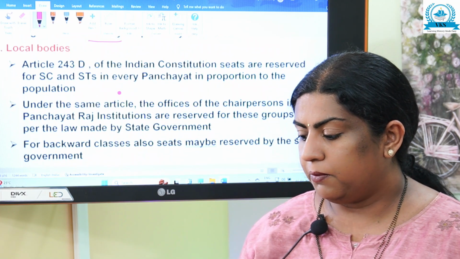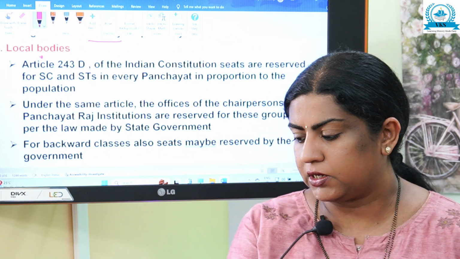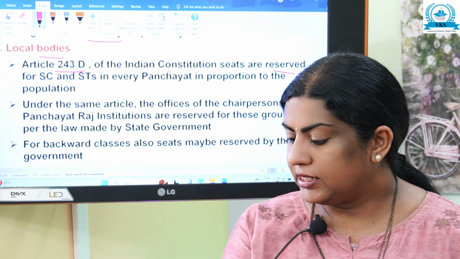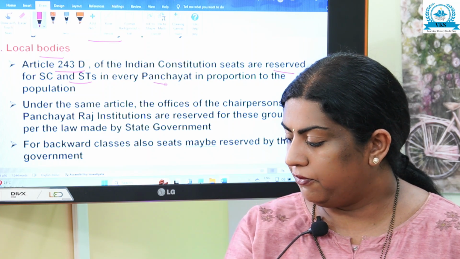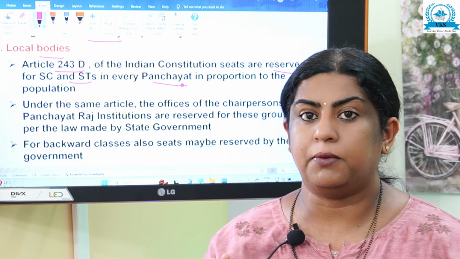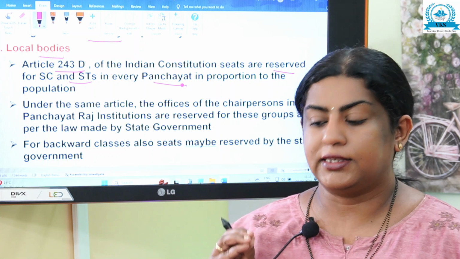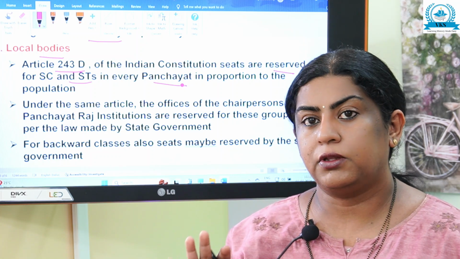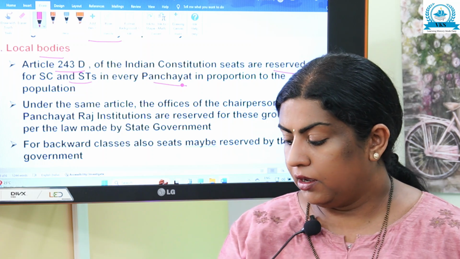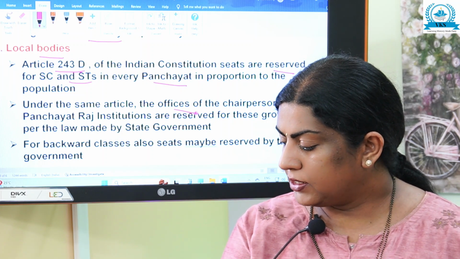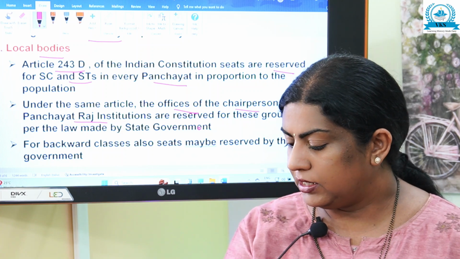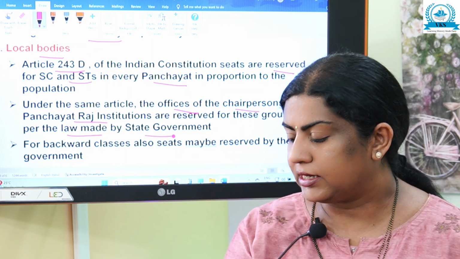Next, in local bodies, what is the reservation? Under Article 243D of the Indian Constitution, seats are reserved for SCs and STs in every panchayat in proportion to the population. Under the same article, the offices of chairpersons in Panchayat Raj institutions are reserved for these groups as per the law made by the state government.